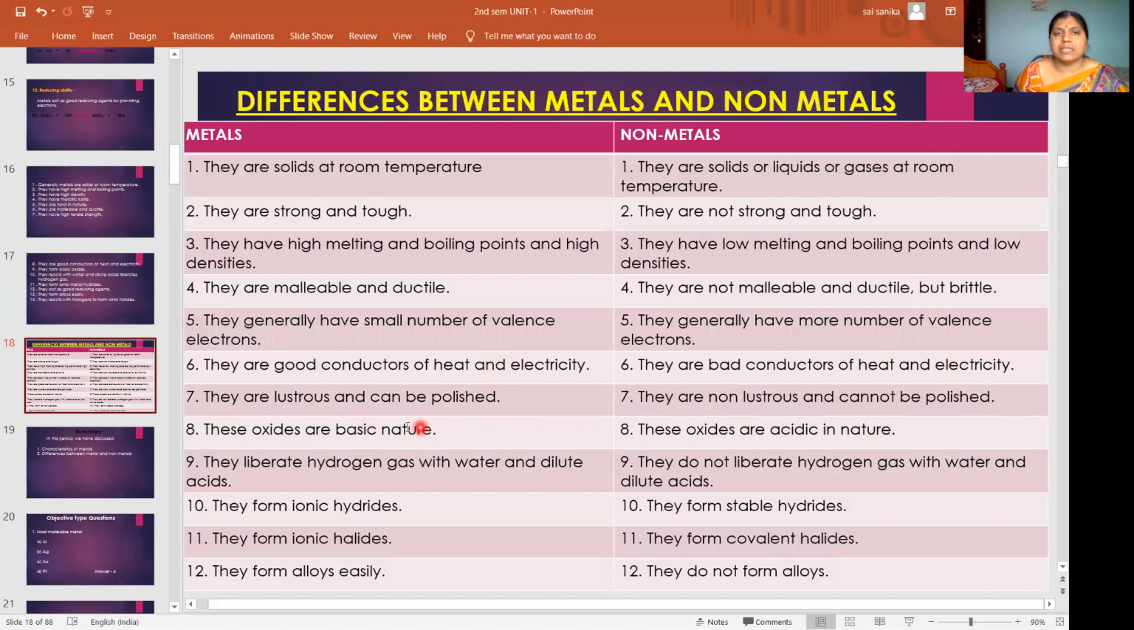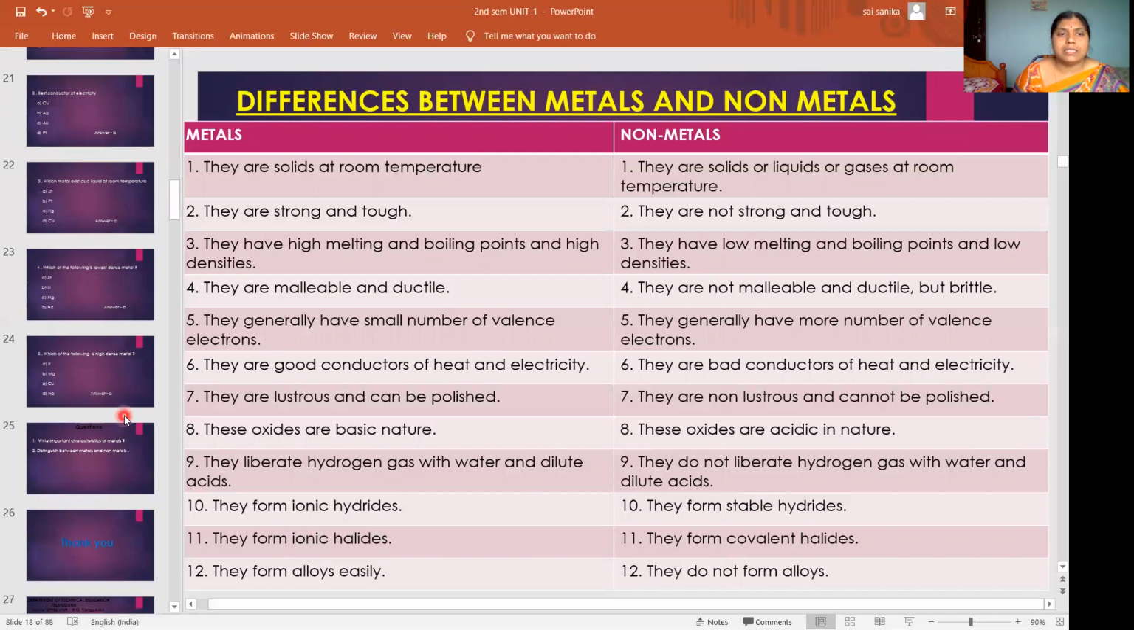Metal oxides are basic in nature; non-metal oxides are acidic in nature. Metals liberate hydrogen gas with water and dilute acids; non-metals do not. Metals form ionic hydrides; non-metals form stable hydrides. Metals form ionic halides; non-metals form covalent halides. Metals form alloys easily; non-metals do not form alloys easily. So these are the two topics we studied in the last class.